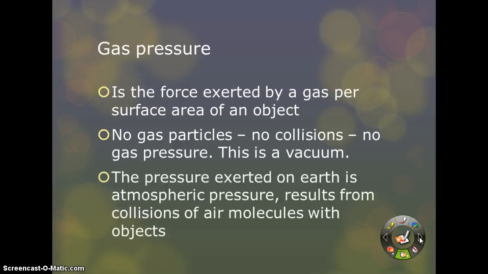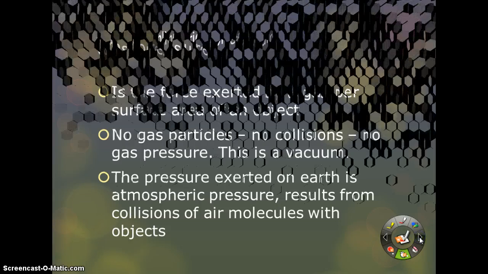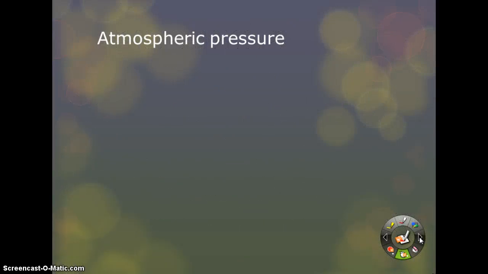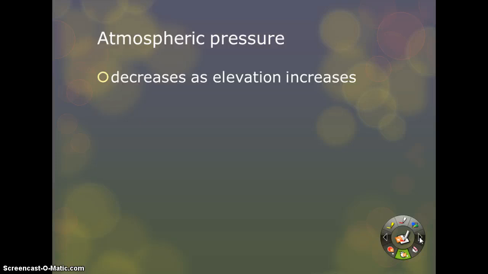The pressure that is exerted on Earth is the atmospheric pressure, and that results from collisions of air molecules with objects. So the Earth, water surface, buildings that we've built, mountains that are here. Atmospheric pressure is going to decrease as the elevation increases. So as you're moving up a mountain, there is less atmosphere pushing down on you. It is also dependent on the weather. So on a sunny day, you would have a high pressure, and on a cloudy day, you would have low pressure.